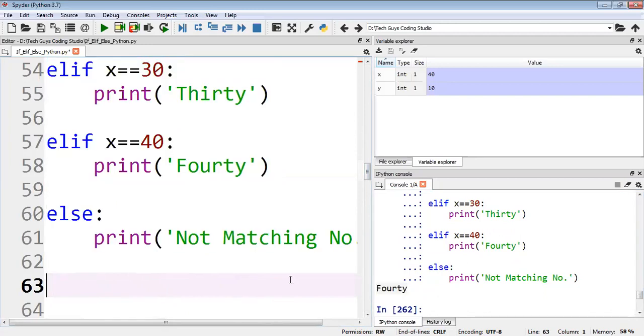So if, else and elif conditions will be used whenever we need to perform some task on a large amount of data and we need to apply some conditions and fetch the data easily. Okay, this much only for today's session.